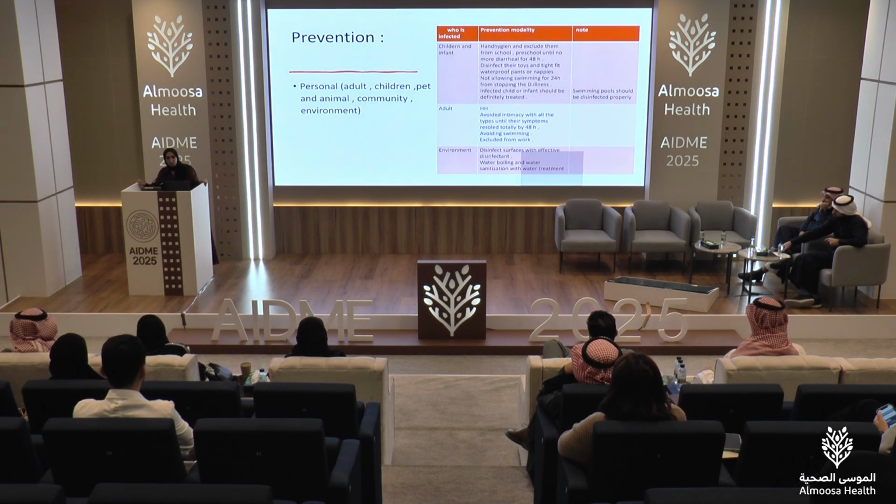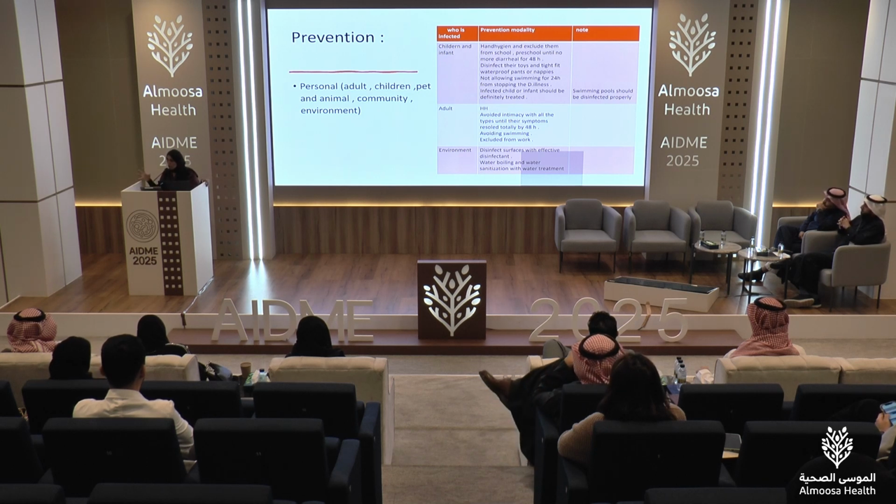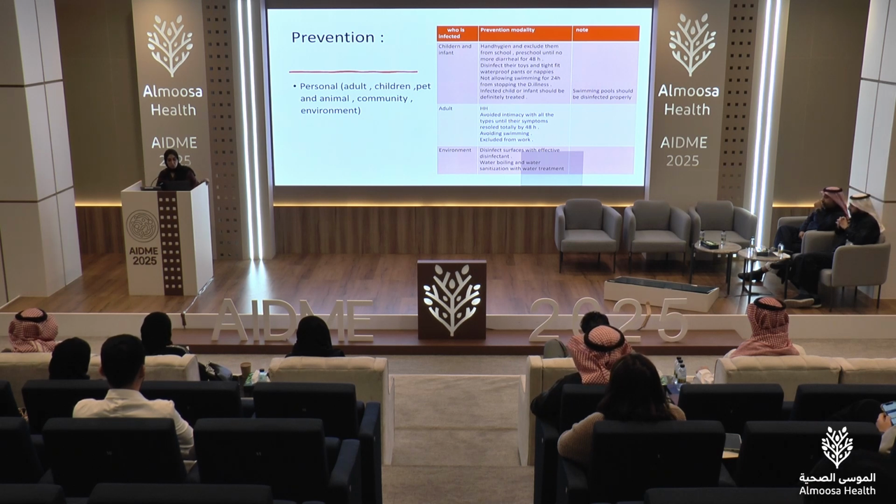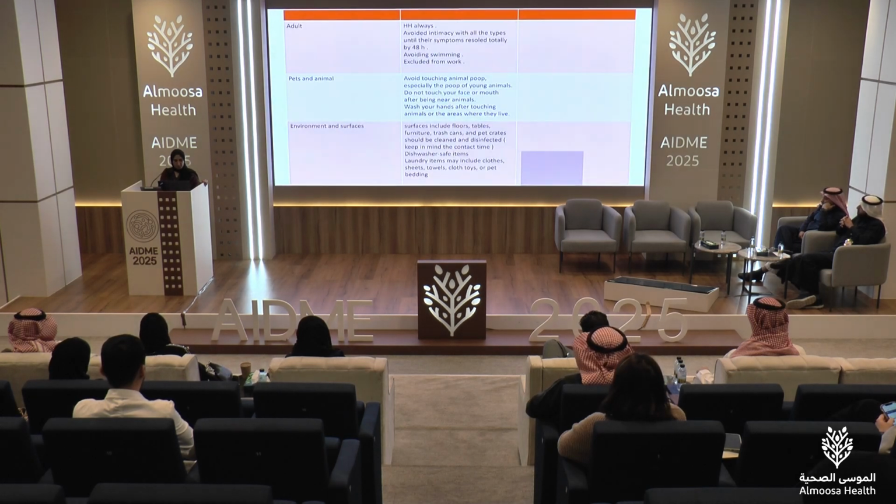Prevention: we could speak about prevention at the level of personal, children, pets and animals, community and environment. For children and infants: hand hygiene, hand hygiene, hand hygiene. We could seclude them from school until the diarrhea subsides, disinfect their toys, and let them wear tight-fit, waterproof pants and nappies, not allowing them to swim or do water activities. For adults: hand hygiene, avoid intimacy of all types until the symptoms resolve totally, avoid swimming, and exclusion from work. Environment: disinfectants, water boiling and sanitization.